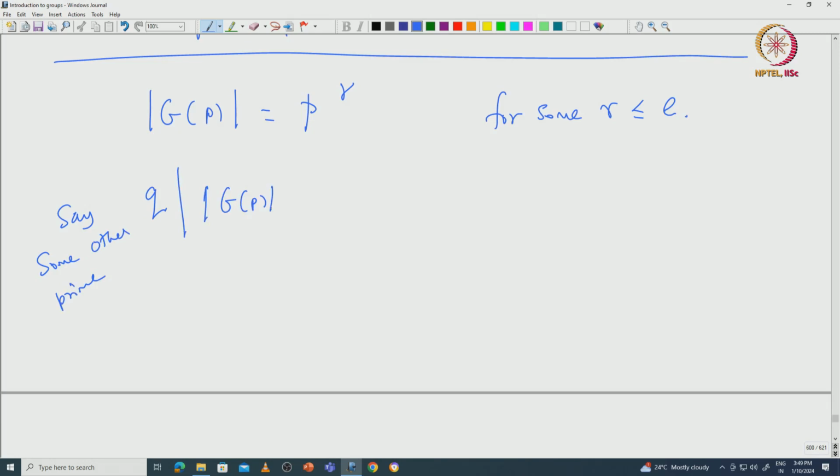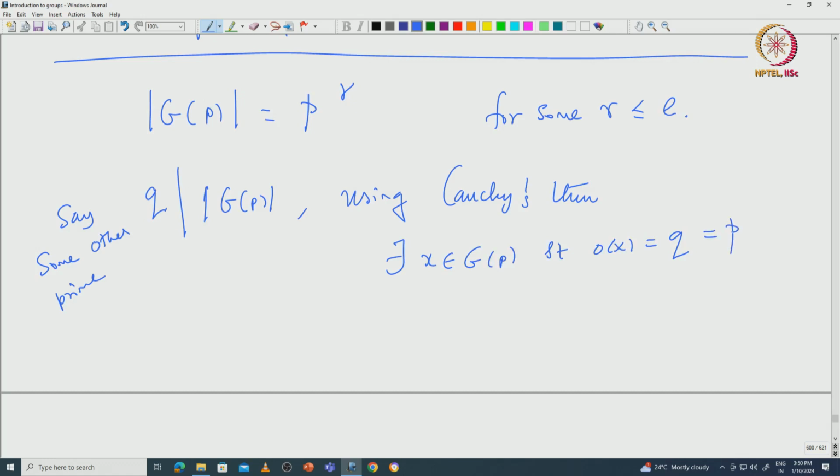So then what happens? Using Cauchy's theorem, again Cauchy's theorem we verified for finite abelian groups. What it says is, if some prime number divides the order of the group, then there exists an element x in this G of P such that the order of x equals Q, but which is not of prime power form, because by description of G of P, all elements must have order some P power gamma dash.